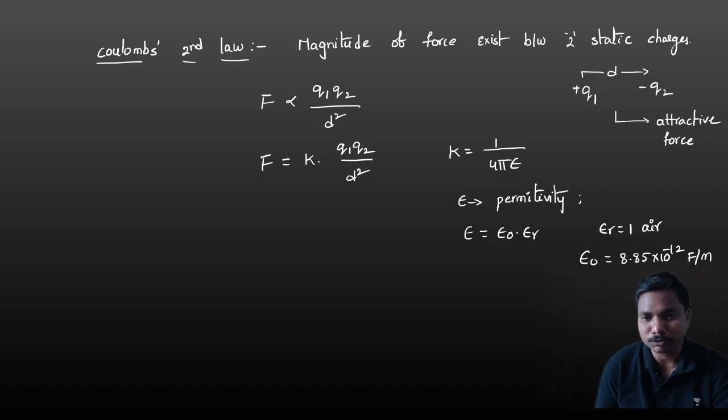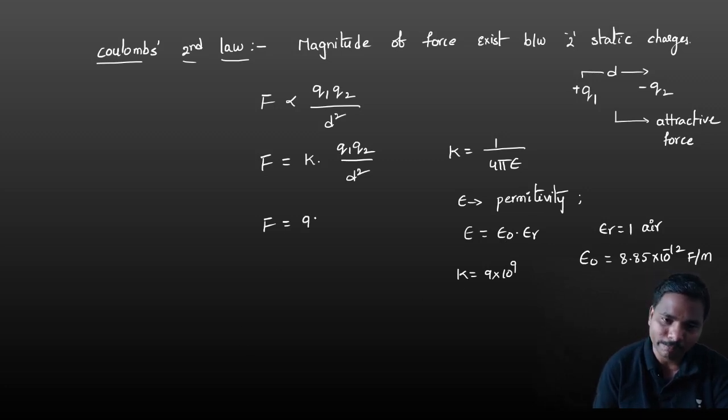Okay, so if you substitute pi value and epsilon is equal to epsilon naught into epsilon r, with epsilon r equal to 1, and epsilon naught equal to this value, then k is equal to 9 into 10 power 9.